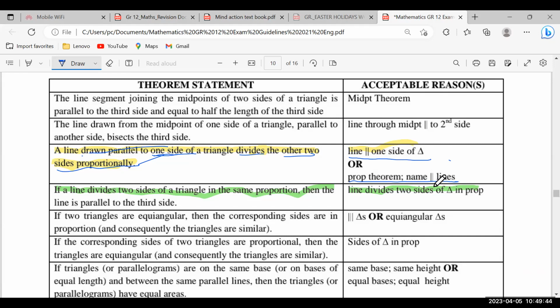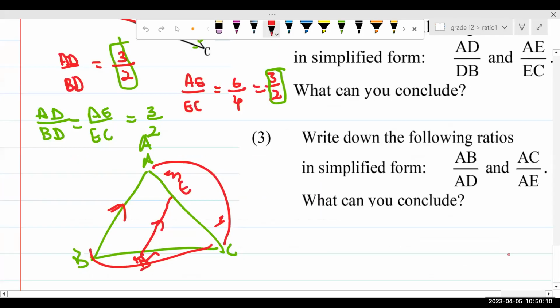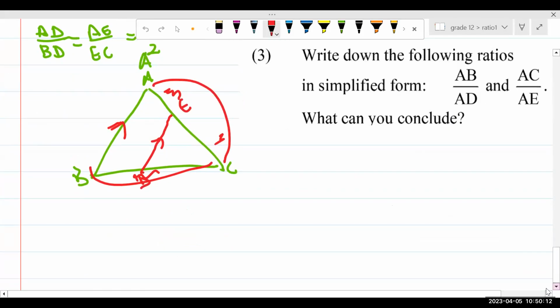Now, here's the other thing which is also strange. We'll come back to that one. What is strange is this also. If a line divides two sides of a triangle into the same proportion, now we are reversing this thing, then the line is parallel to the third side of the triangle. Let's talk about this. What do I mean by this one?